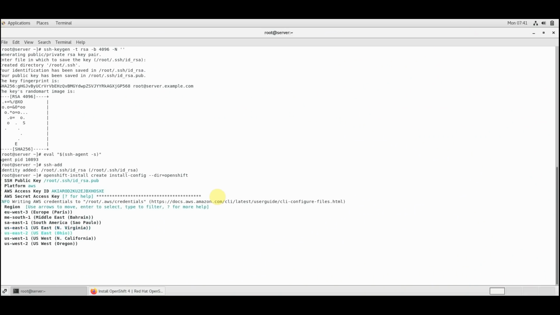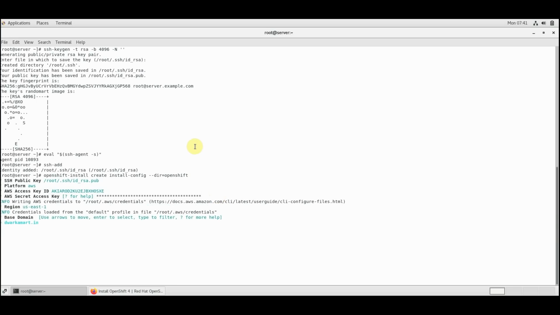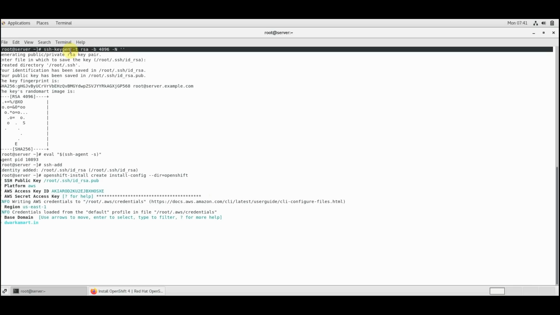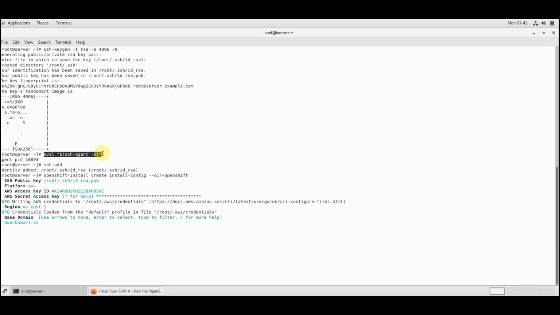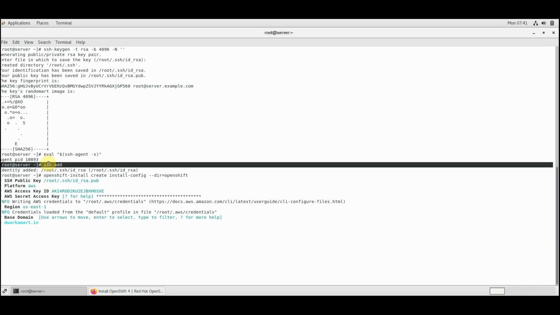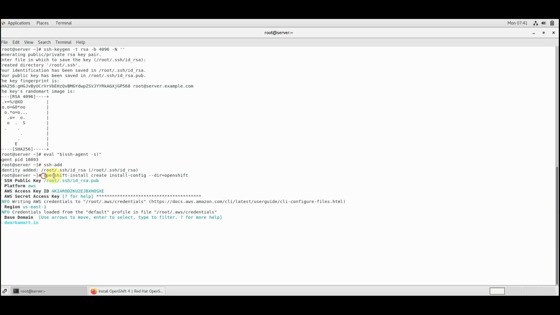What we are doing is creating, as I said, an install config file using OpenShift install. Before that, I also created a key pair. If you see on the top, ssh-keygen -t rsa, I created a key pair. I added it to my SSH agent, which will be used by my installer script, and the public key of this will be placed into the nodes, so that I can connect to the nodes directly using SSH key based authentication.